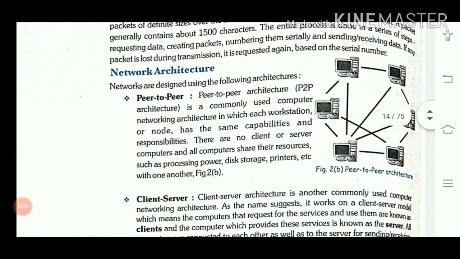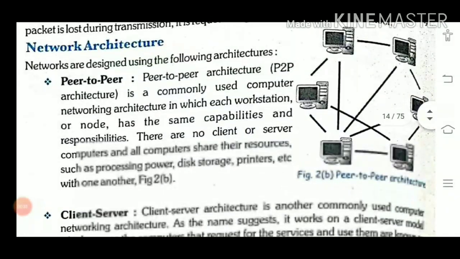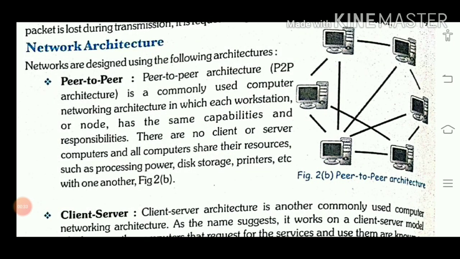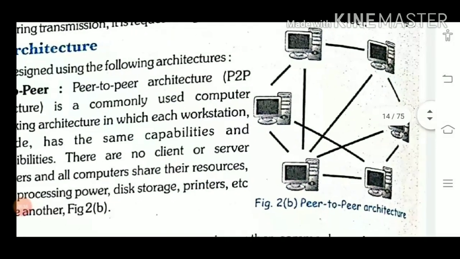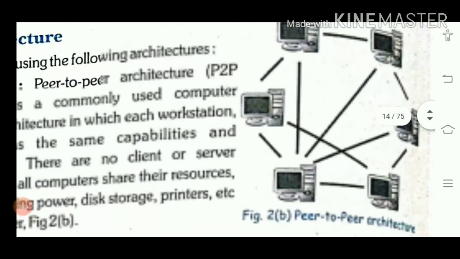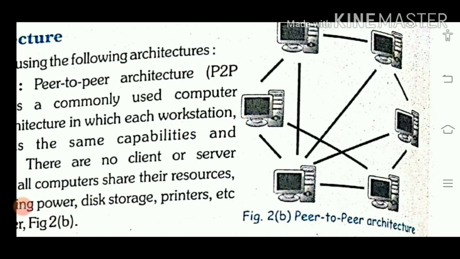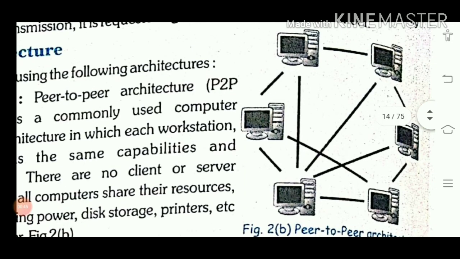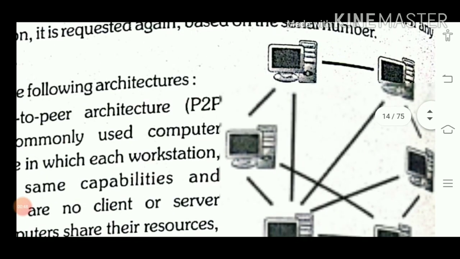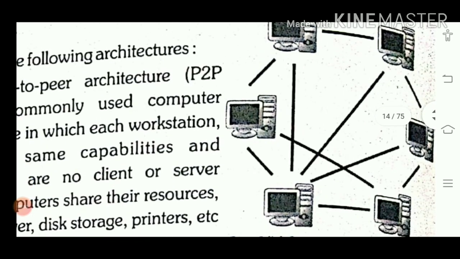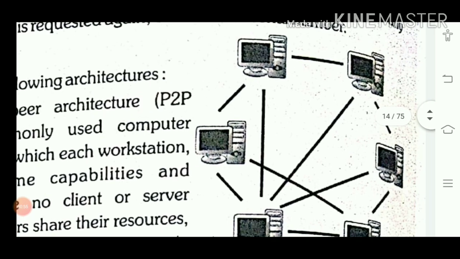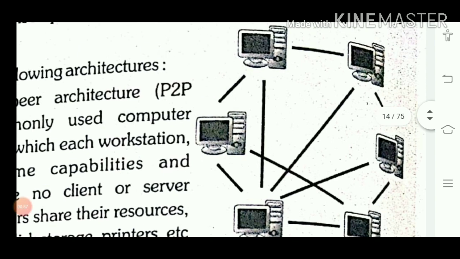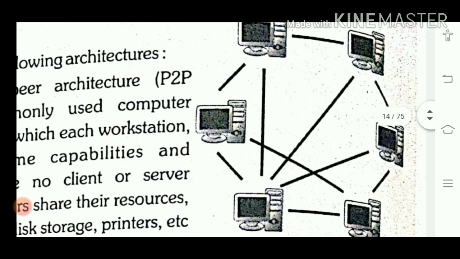And in our yesterday's class we discussed network architecture. Architecture means designing, and this one is peer to peer network architecture, or we can say point to point. Children, here all the computers are connected to each other. Why is this called point to point? Because if any computer wants data, that computer will directly take data from that server. Here every computer is connected to other computers and they can directly contact each other. So this one is point to point.